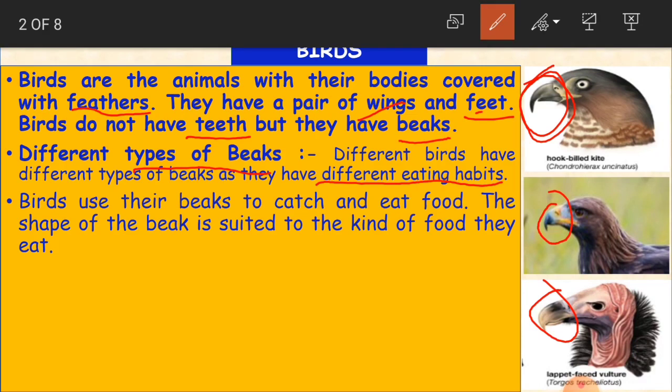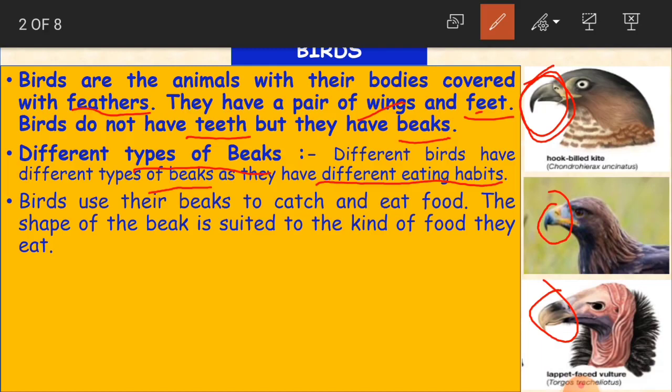For example, if you see a parrot, what does it eat, children? Mostly fruits. And a vulture eats insects and also the flesh of some animals. That is a wild bird. Parrot is a domestic bird. So according to their eating habits, they have different types of beaks. Clear children? Same as animals also.